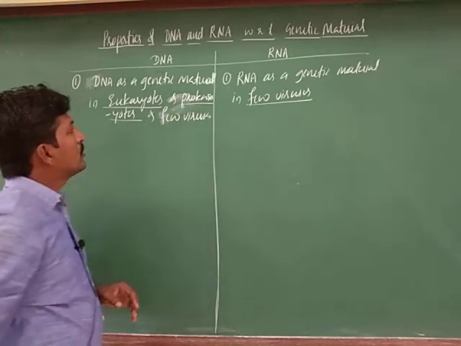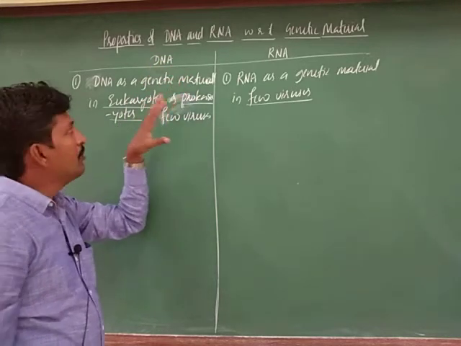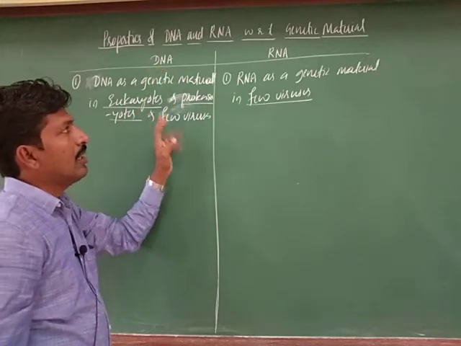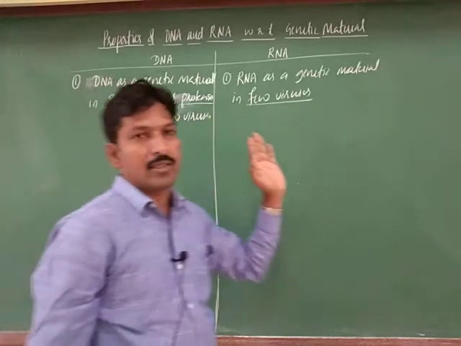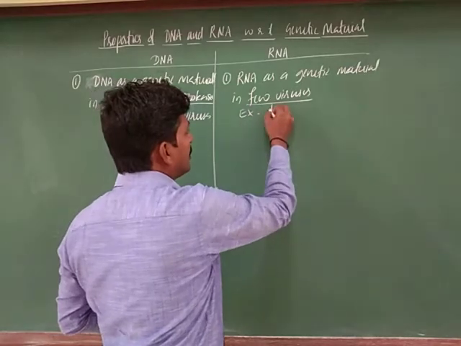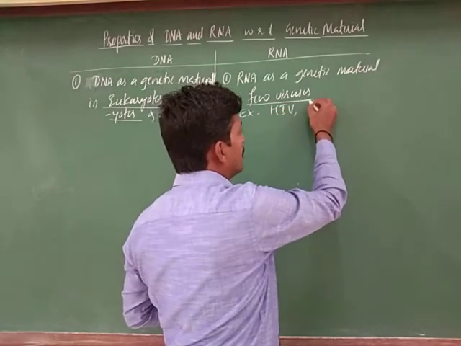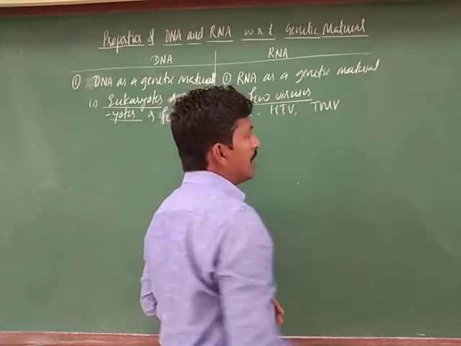So in all kinds of organisms we may observe that DNA is the genetic material, but only in few viruses, for example HIV and TMV.